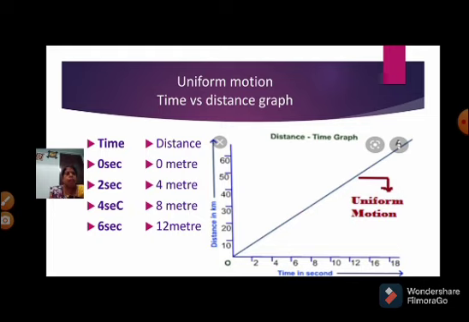If you draw the graph between time and distance, the time values are taken on the x-axis and the distance values are taken on the y-axis. If you plot the distance and time values, you can observe the graph is a straight line. That means the straight line shows that the car is moving in uniform motion. Okay, student?